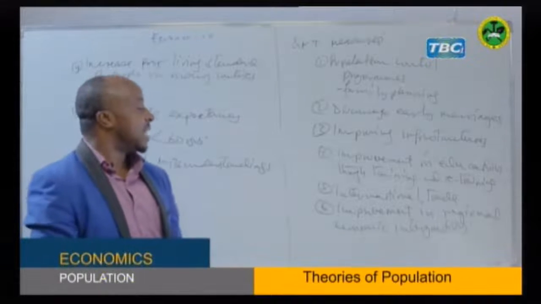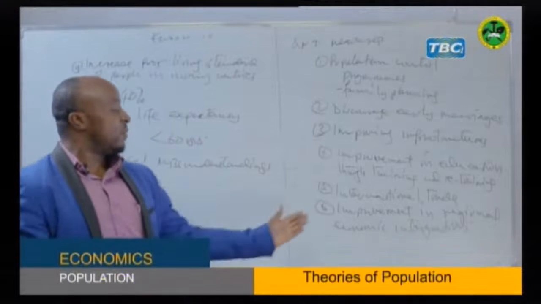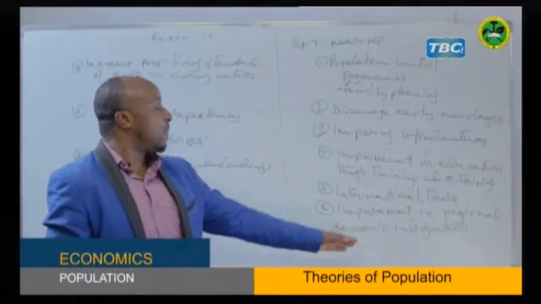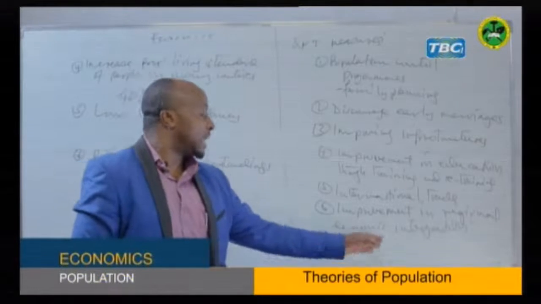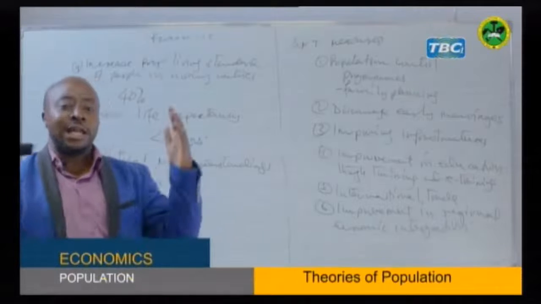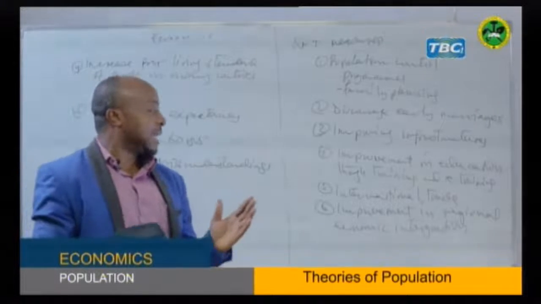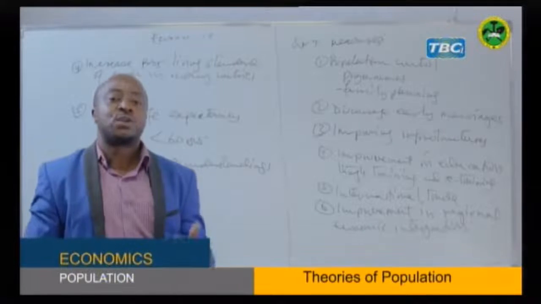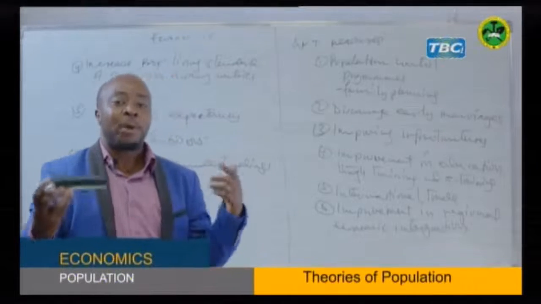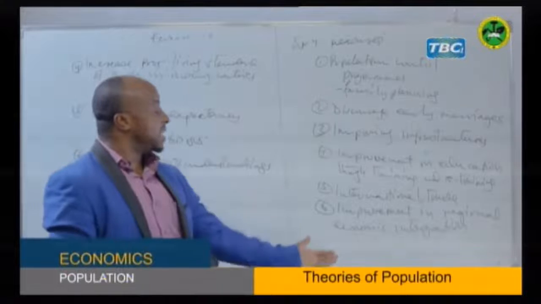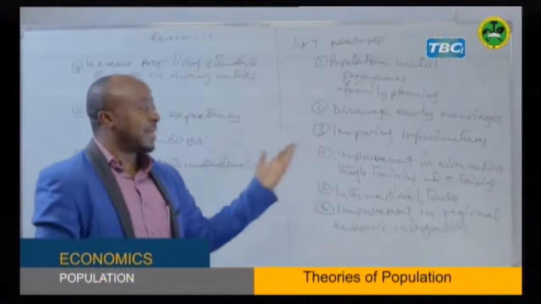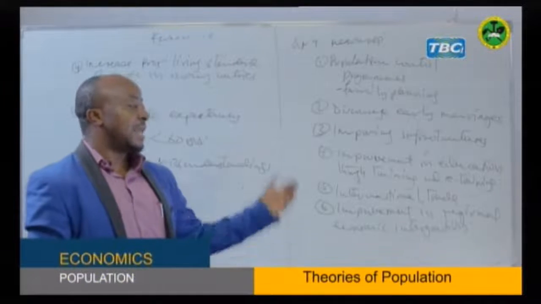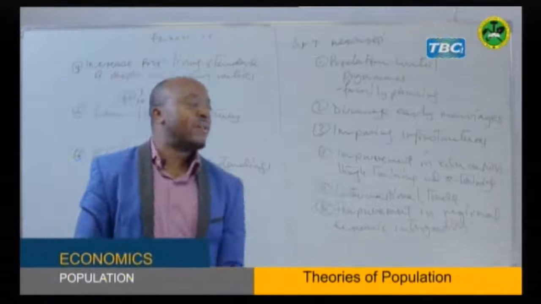So for any country to avoid entering into a population trap, it should maintain or improve regional integration with other countries. If we arrange international cooperation and economic regions, then you can maintain the provision and supply of food to your country. This is for the case of question number 3. So these are some of the points and measures you can use to avoid the country from moving into a population trap.